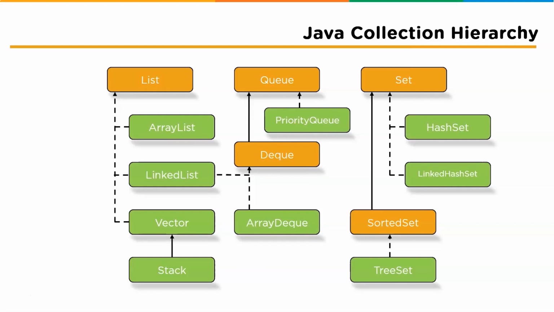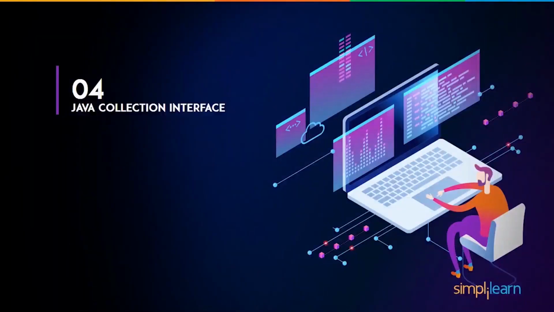Now moving further, we will enter our first Java collection, which is none other than the interface. So the first one is an interface. An interface can have methods and variables, but the methods declared in an interface are by default abstract. That is, only the method signature is available, not the body. Interfaces specify what a class must do and not how it must do. It is a blueprint of a class.